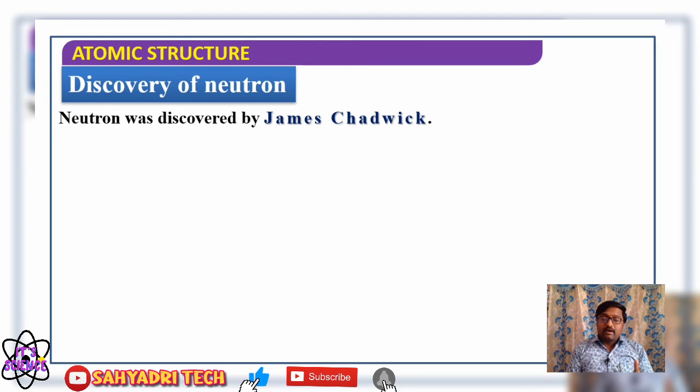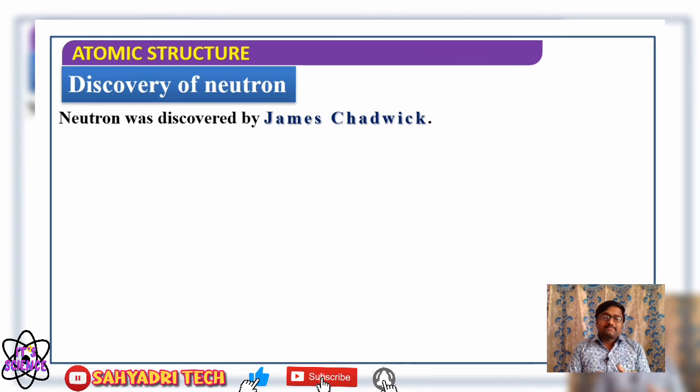Thomson thought there must be one more type of fundamental particle, one that carries no charge. A neutrally charged particle must exist in an atom, because when two oppositely charged particles combine, the resultant will be neutral.